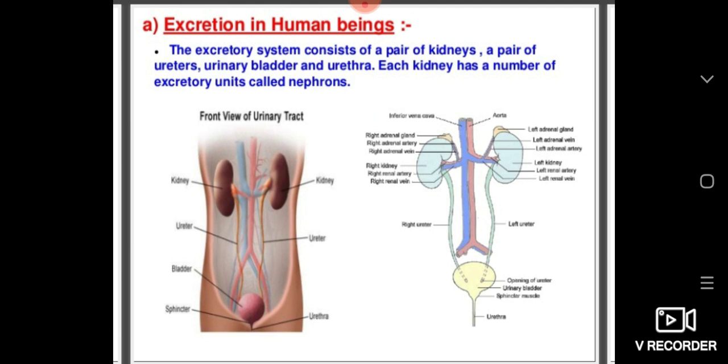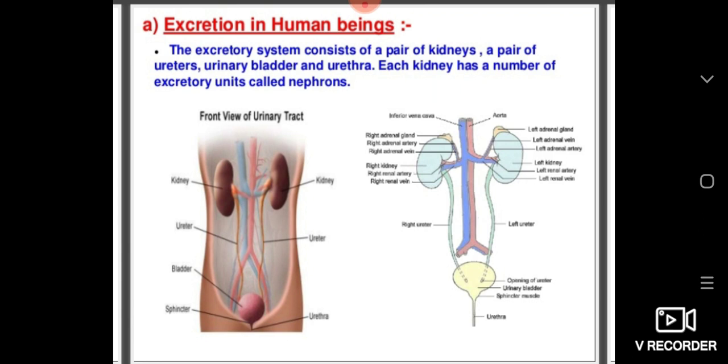This urine is transferred to the muscular urinary bladder. You have to see the urinary bladder, which is connected to the kidney. The urine is transferred to the muscular urinary bladder by a pair of ducts called ureters. It is temporarily stored in the bladder before it is expelled from the body through a tube called the urethra.